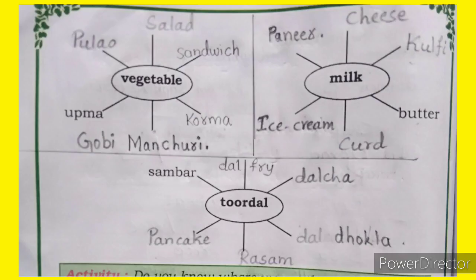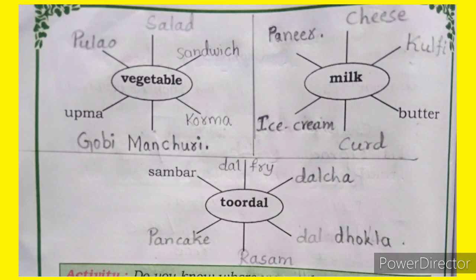Next, turn the page children. From the vegetables, which dish will you prepare? See, from the vegetables we will prepare salad, sandwich, kurma, gobi manchuri, upma, pulao. So, from the milk, which items will you get? Cheese, kulfi, butter, curd, ice cream, paneer.